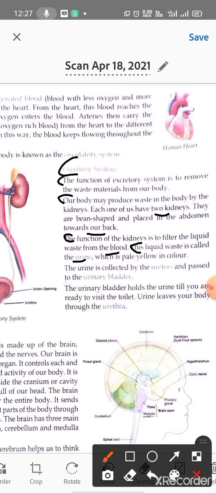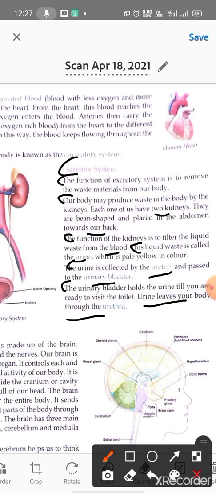Pale yellow. The urine is collected by the uterus and passed to the urinary bladder. So who collects the urine? The urinary bladder holds the urine till you are ready to visit the toilet. Urine leaves your body through the urethra.